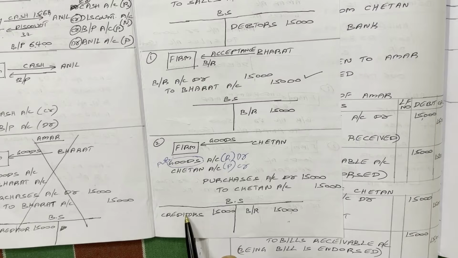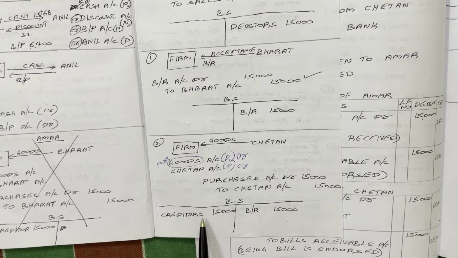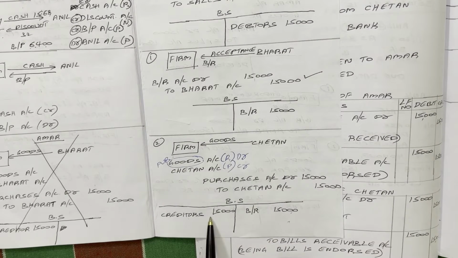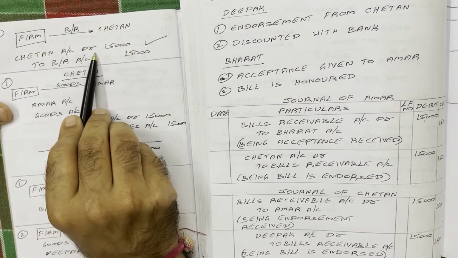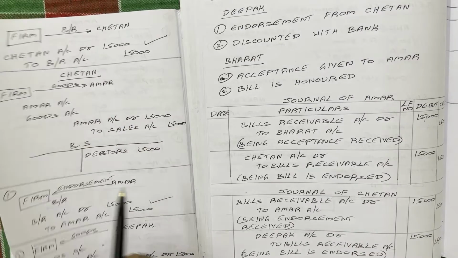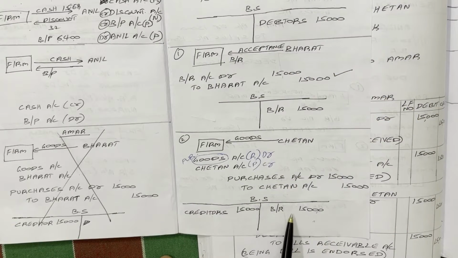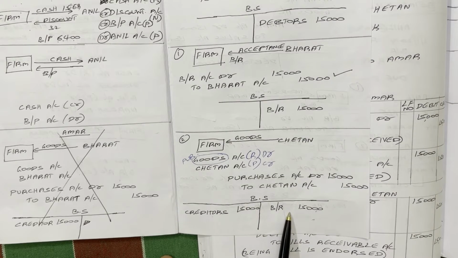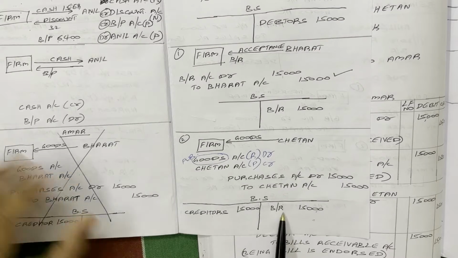How to cancel the creditor account? Creditor is a liability, no? A liability shows a credit balance. If you want to increase the liability, you have to credit. If you want to decrease the liability, you have to debit. So by crediting Chetan account, we created this creditor liability. If I want to cancel it, I have to write on the opposite side, the debit side. So Chetan account is debited. Why is bills receivable credited? Previously, as per these entries, an asset, bills receivable, was created in Amar's books. Now, to clear this creditor, Amar has given the bills receivable to this creditor. So bills receivable will also get cancelled. How did we create the bills receivable account?